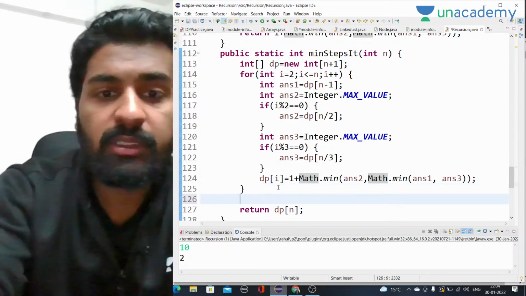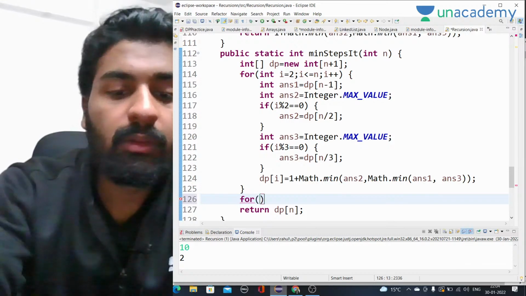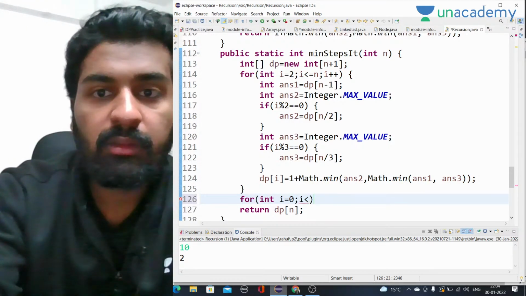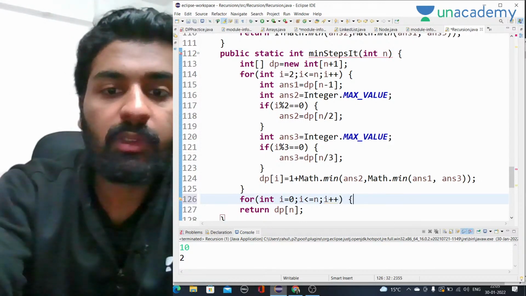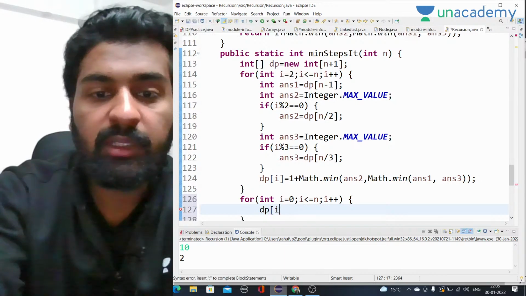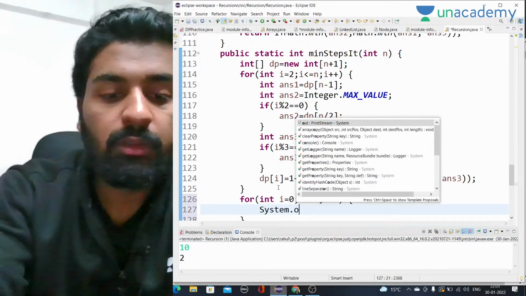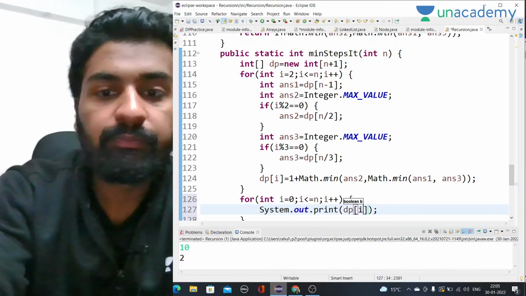Yes, so let me just see that. So for int i equal to 0, i less than or equal to n, i plus plus. Okay, so now what we have to do is print dp of i, whatever is there, to see the answer. System.out.print dp of i.